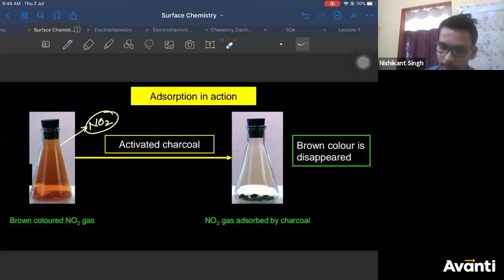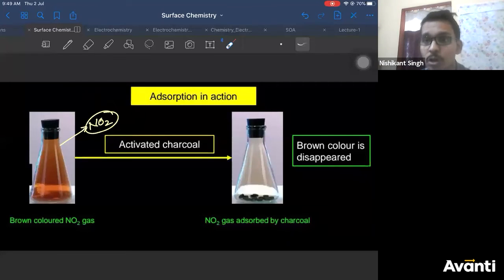So when you take those brown fumes of NO2 in a chamber and add activated charcoal on it, activated charcoal means carbon having a large surface area, you will observe after some time the brown color will disappear.